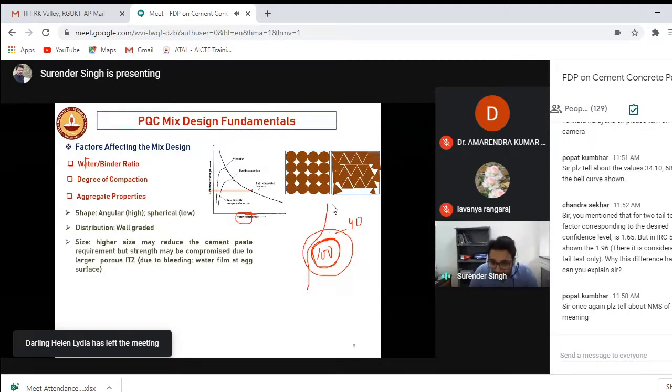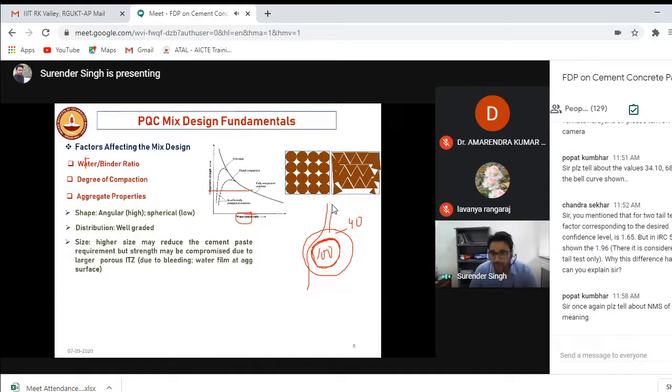So the strength of the mortar will be more, the strength of the aggregate will be more, but the strength at the interfacial transition zone will be lesser. So when you load it, the crack will propagate through the interfacial transition zone and the pavement will fail. To reduce it, you have to use a smaller size of aggregate.